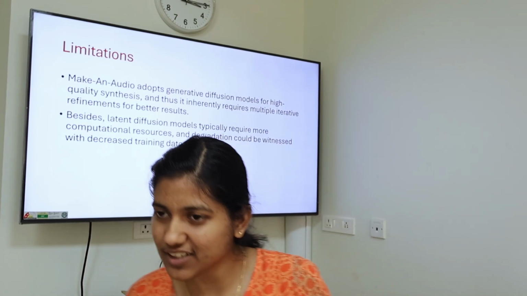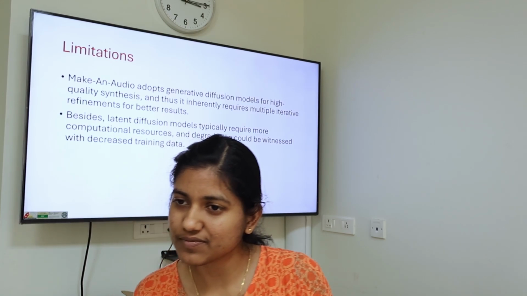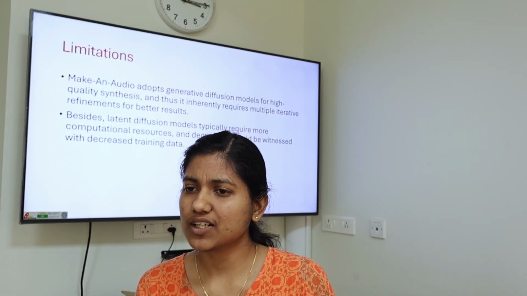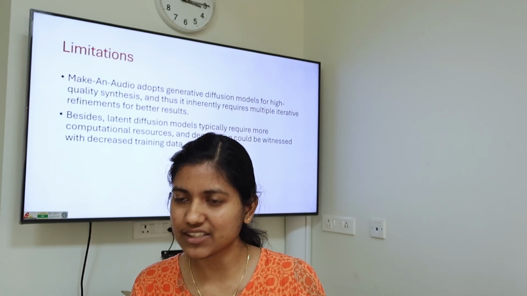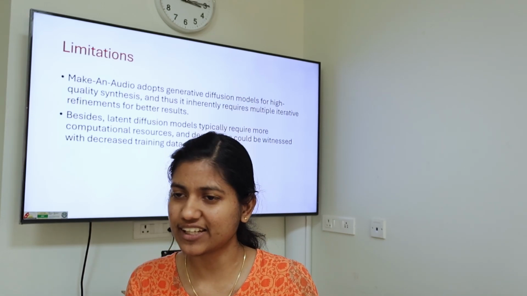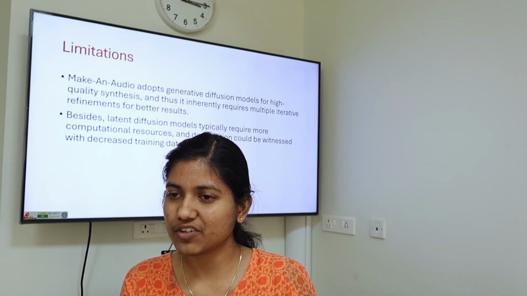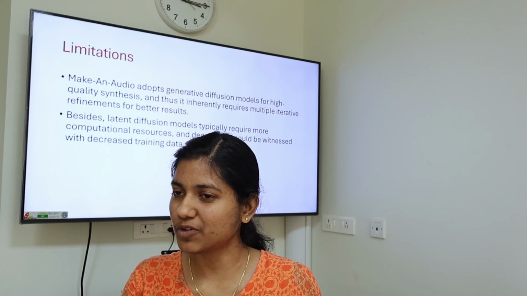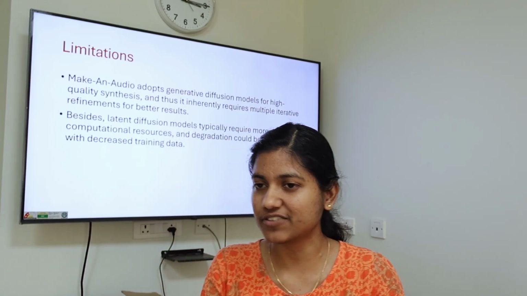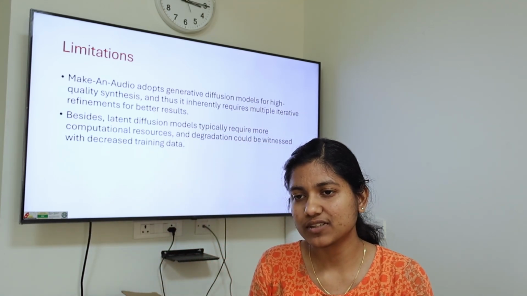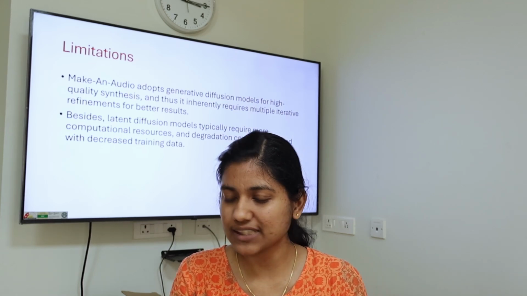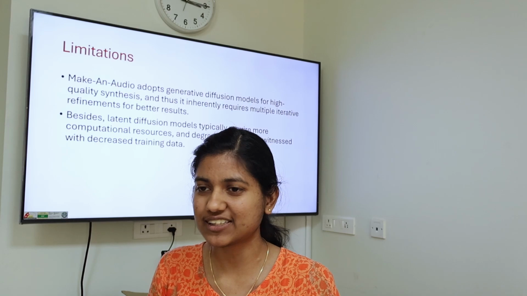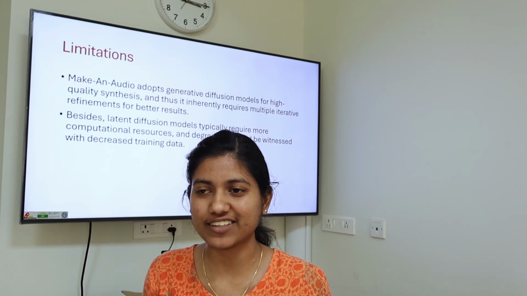Can this model handle different duration audio sizes for the training? As you said, they have done it for smoother training. I don't think that is a limitation for handling different size audios. That shouldn't be a limitation. It is just for smoother processing, I feel. That's what they justified it to be, so they fix it to 10 seconds. And CLAP is a separate model, from a separate paper which came in ICASSP 2023 or so. You may give it a read if you are very interested.